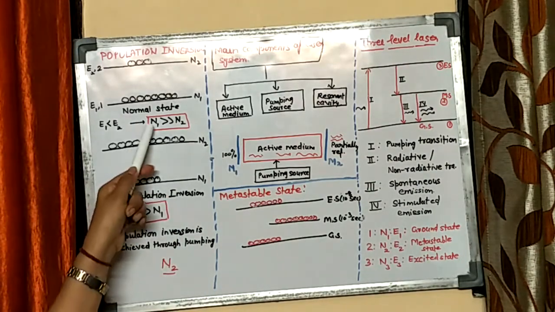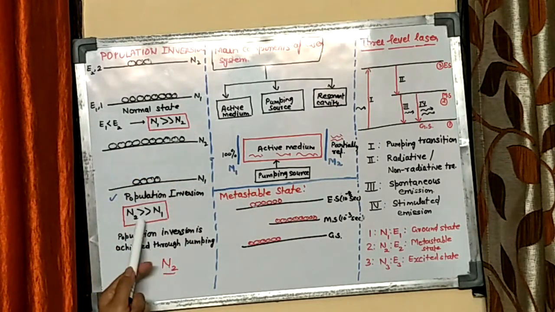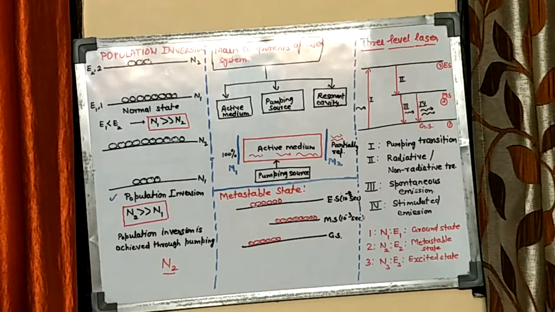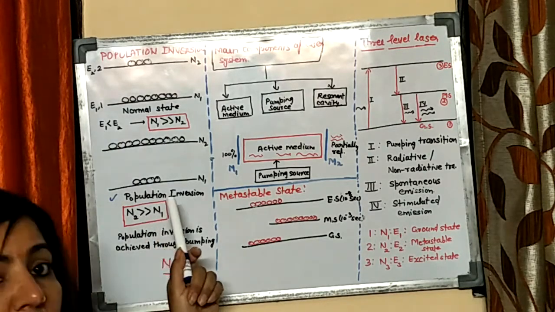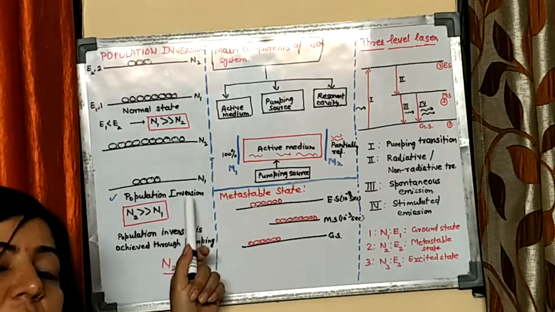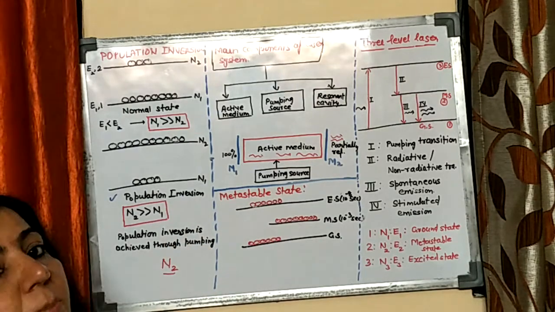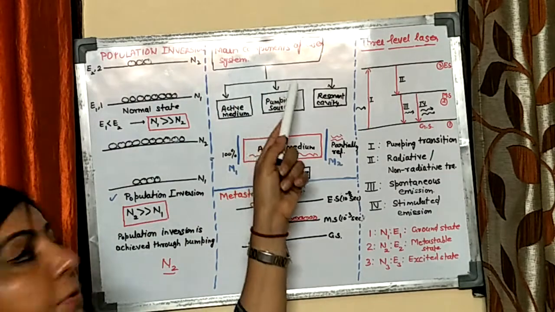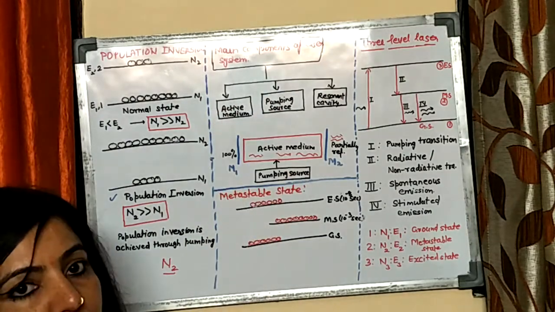So this is the normal state when N1 is much greater than N2, but the inverted population is when N2 is greater than N1. And the process through which this population inversion is achieved is known as the pumping process. Now in the next topic, we are going to discuss the main components of a laser system.